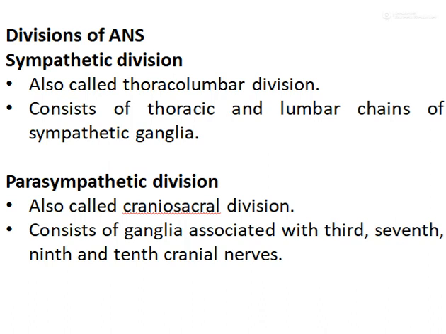What are the divisions of the ANS? It has two main physiological as well as anatomical divisions. One is the sympathetic and second is the parasympathetic division. The sympathetic division is also called the thoracolumbar division and it consists of the thoracic and lumbar chain of sympathetic ganglia. The parasympathetic division is called the craniosacral division and it consists of the ganglia associated with the 3rd, 7th, 9th and 10th cranial nerves.